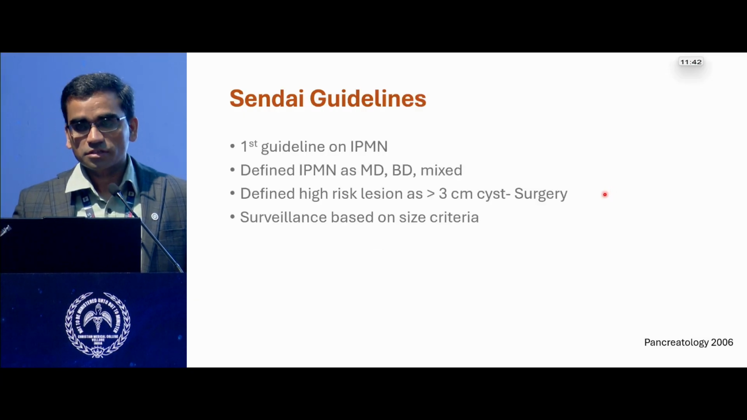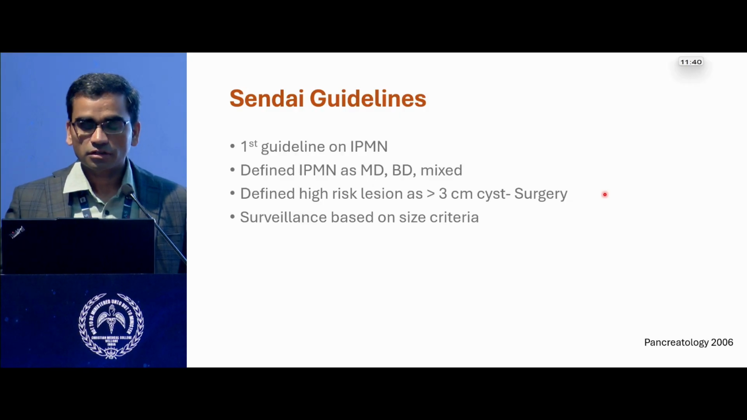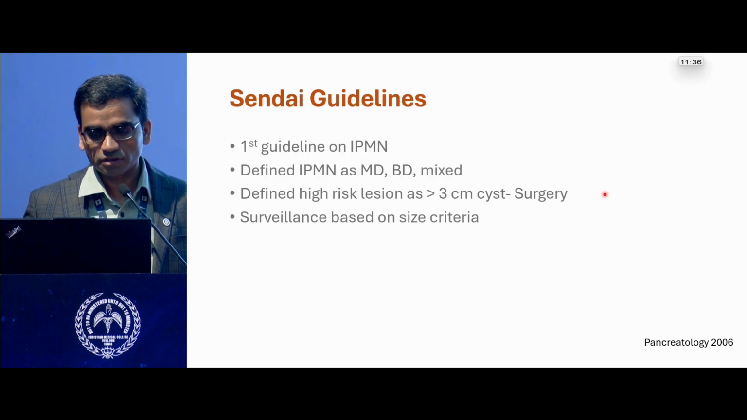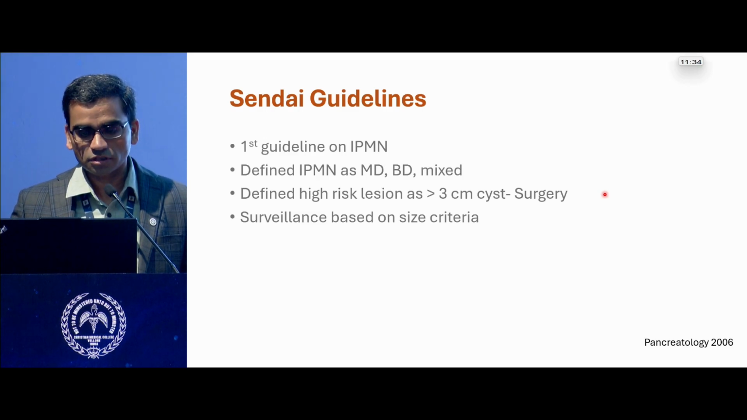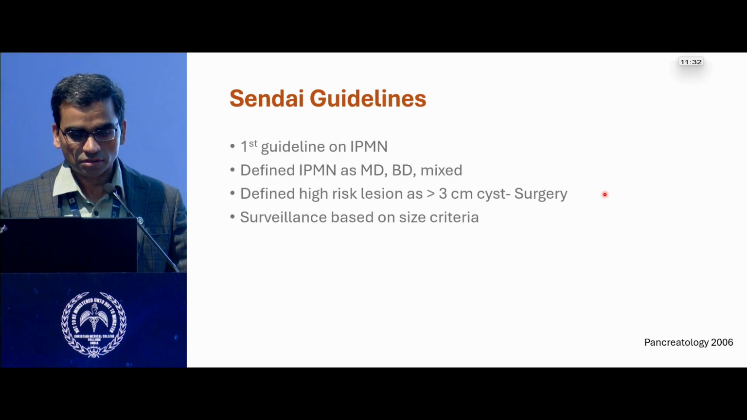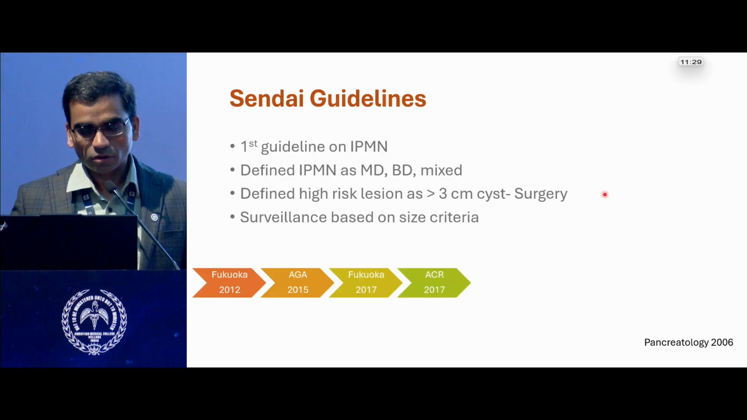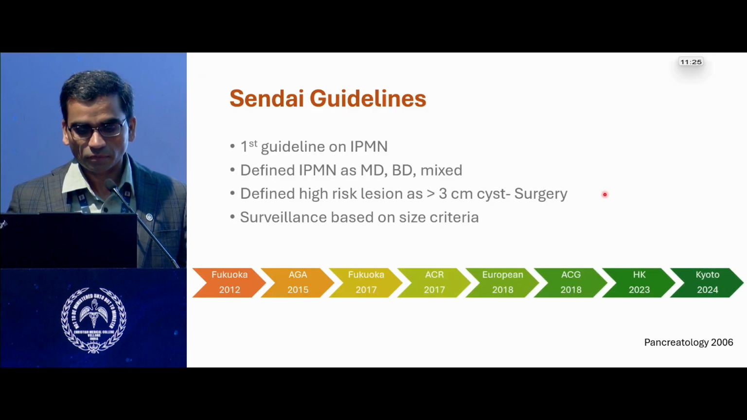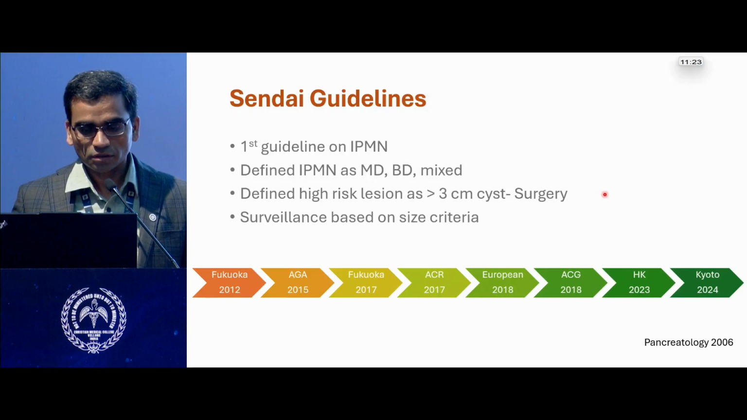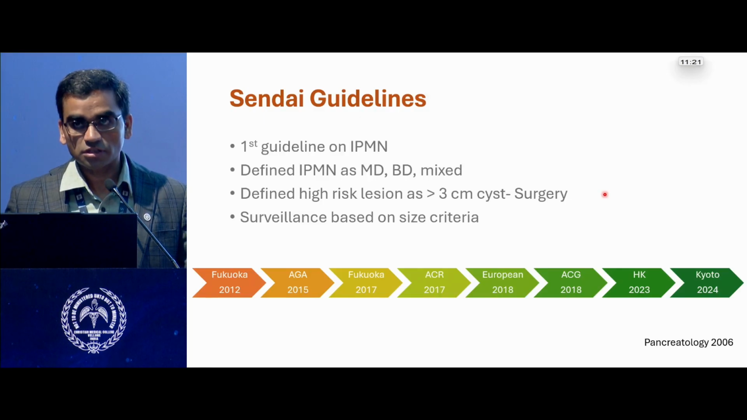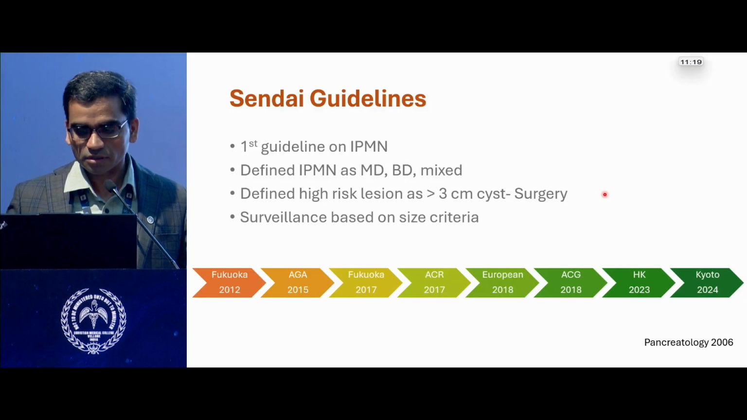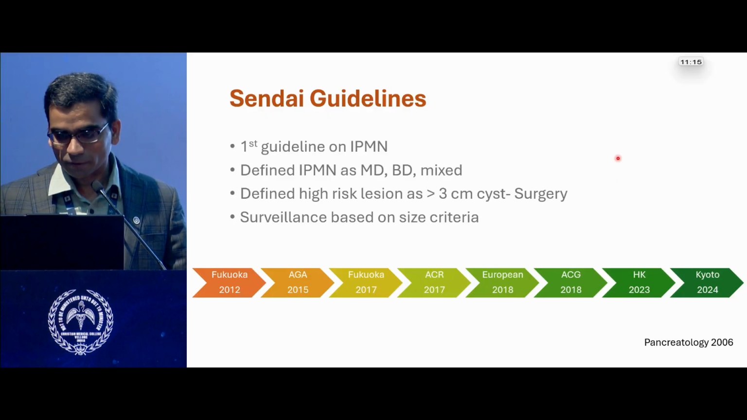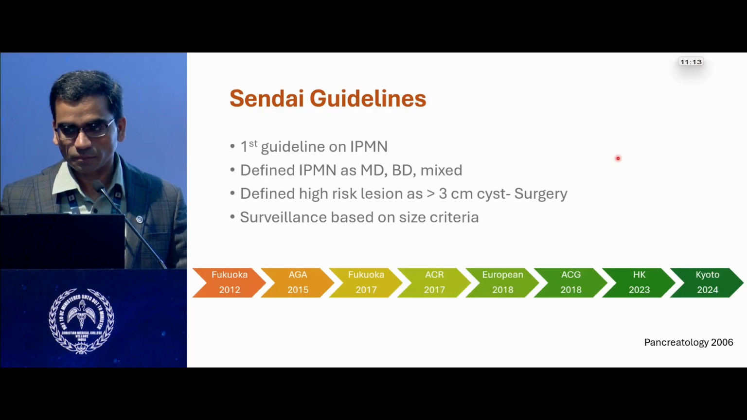The Sendai guidelines, published in 2006, was the first guideline to type the IPMN as well as define the high risk lesions of more than 3 cm of cyst size to go for surgery, and the rest all to undergo surveillance. Later on, a lot of these guidelines have come up in 2012, 2015, almost 3 times. The IAP has come up with the revisions, AGA one time, ACR one time, ACG one time, European guidelines, and Hong Kong group was also published 2 years ago.